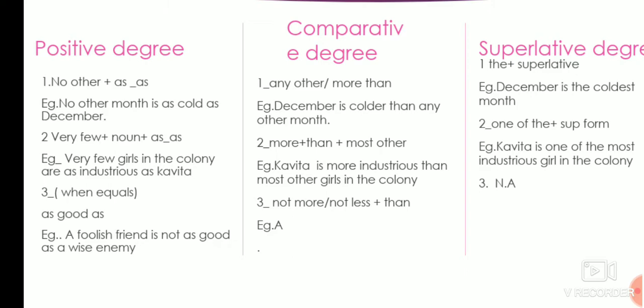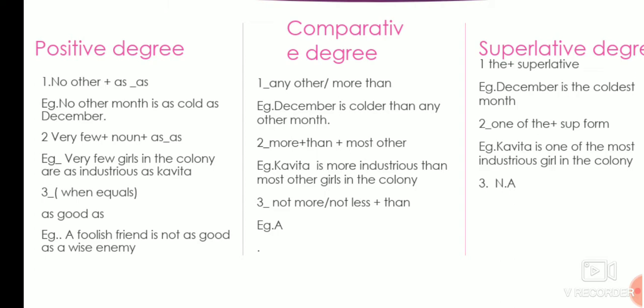Second, very few plus noun plus as. Very few girls in the colony are as industrious as Kavita. Starting with very few, "as...as" is also used. Now in comparative degree, more than plus most other. Now Kavita is more... now industrious, we cannot use "er".